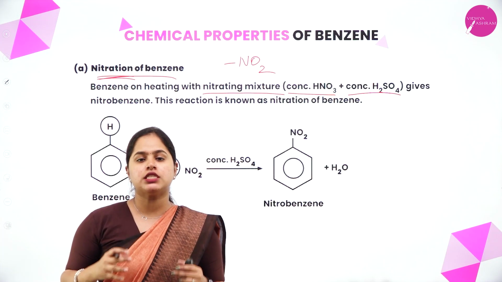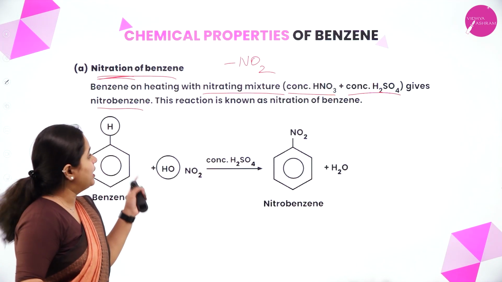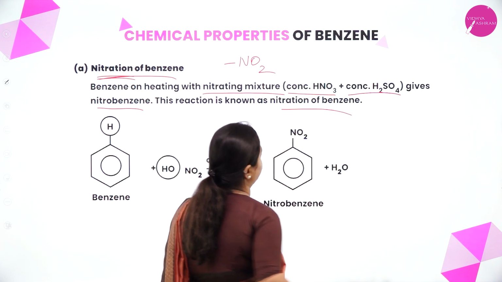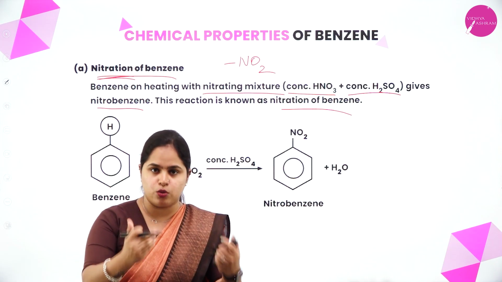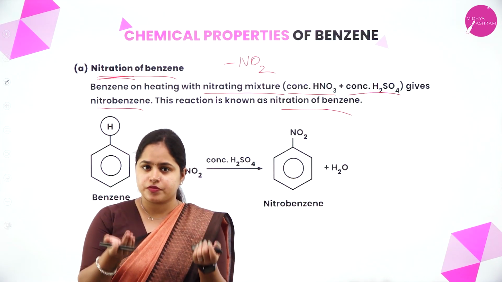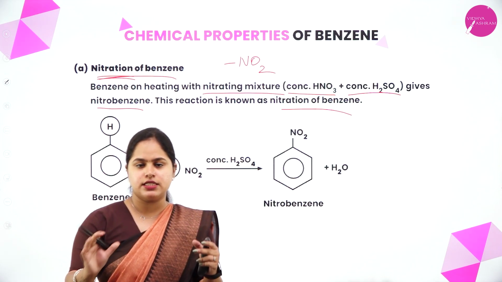It's a mixture of concentrated nitric acid and sulfuric acid that gives nitrobenzene. And this reaction is known as nitration of benzene. So what happens here? A hydrogen atom of the benzene will be replaced by NO2. And what is the reagent that we are using? It's the nitrating mixture, which is a mixture of nitric acid and sulfuric acid.